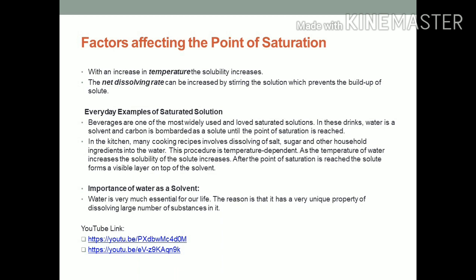Important gases like oxygen and carbon dioxide are also soluble in water, hence play an important role in the survival of aquatic life. Plants also need water because many nutrients from the soil get dissolved in the water. In our body, a number of chemical reactions take place which also need water. Hence, we can say that water does a number of jobs and is an important part of our life.